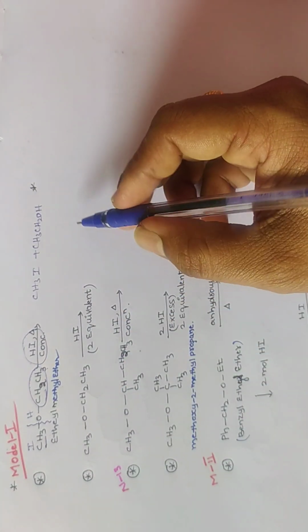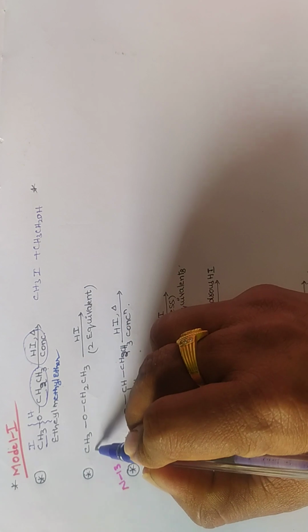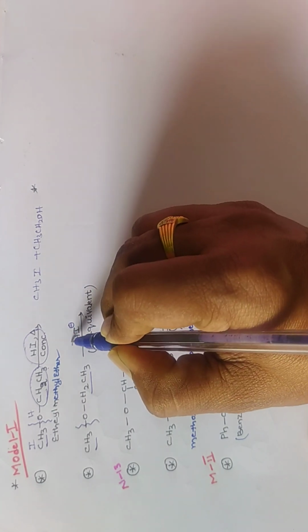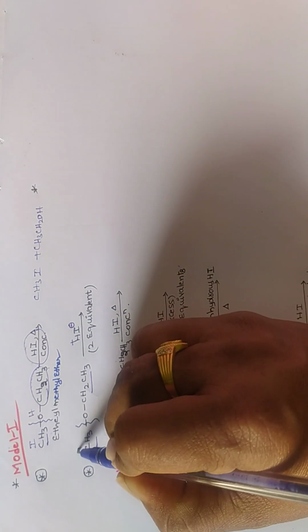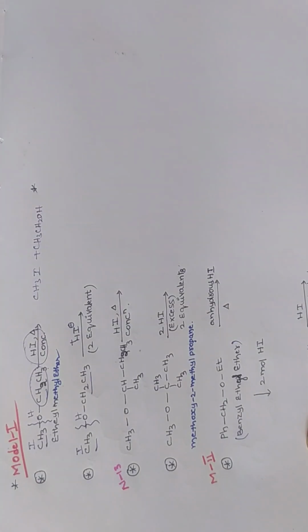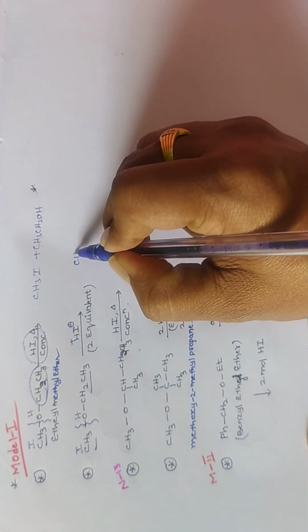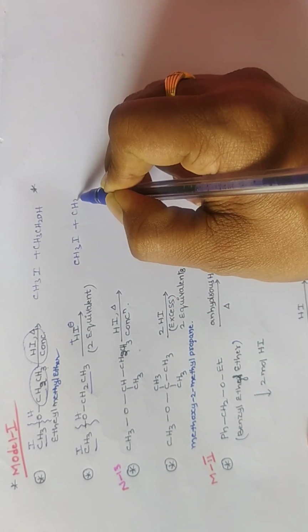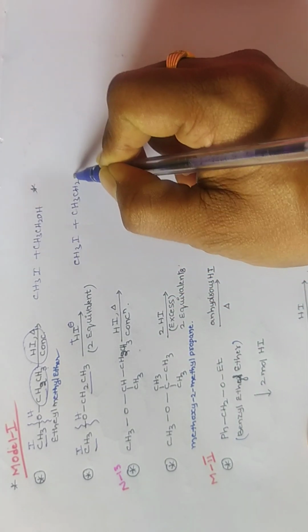Now 2 equivalents of HI means what? This is the smaller alkyl group, this is the bigger alkyl group. Halogen goes with the smaller alkyl group, and H goes with O. Now what are we going to get? If it is reacting with 1 mole, CH3CH2OH.